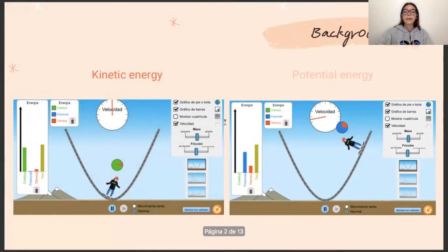In a ball drop, energy is being transformed, although the total amount of energy remains the same. The potential energy is given to the ball, specifically gravitational potential energy. As the ball falls toward the ground, its gravitational potential energy is transformed into kinetic energy. Gravitational potential energy, GPE, is the energy gained by an object as its height above the ground level increases. The formula is GPE equals height multiplied by weight.